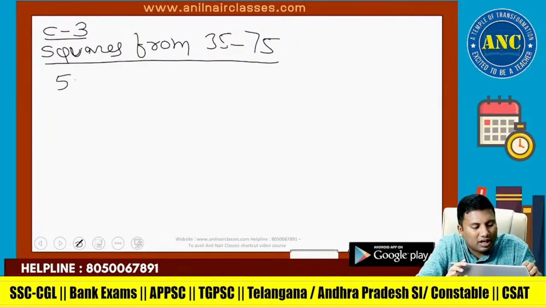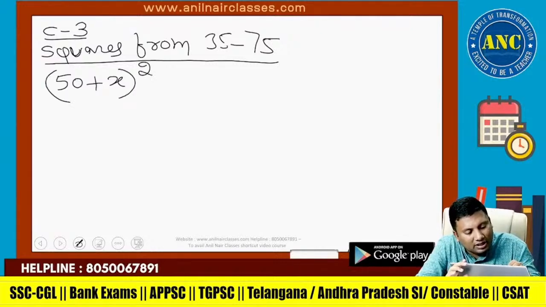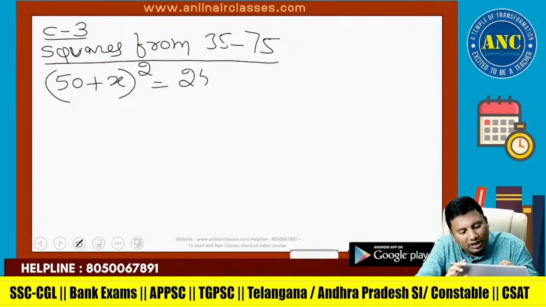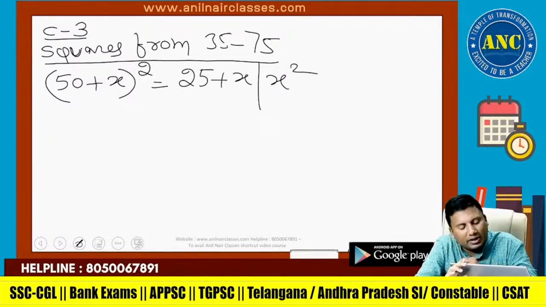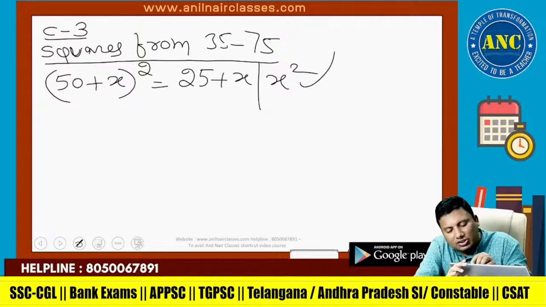First write down the concept. 50 plus x whole square is nothing but 25 plus x slash x square. This x square should be in a 2-digit format.